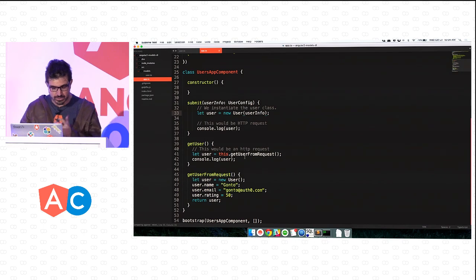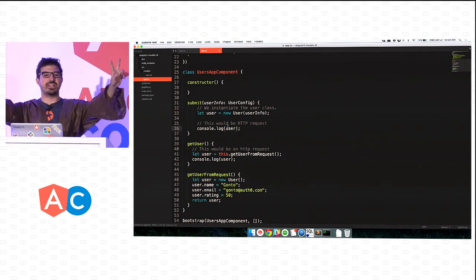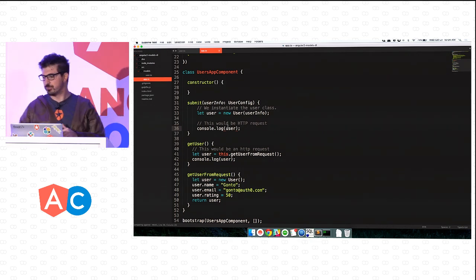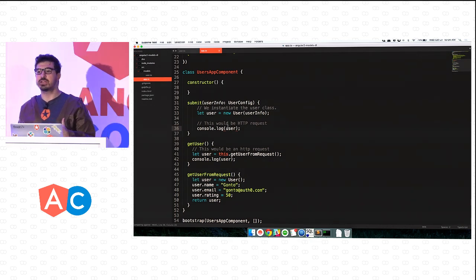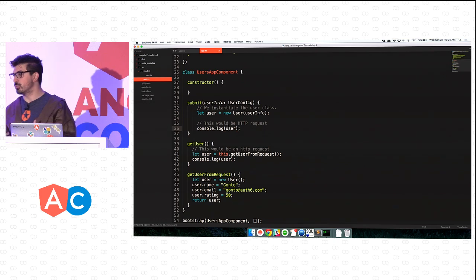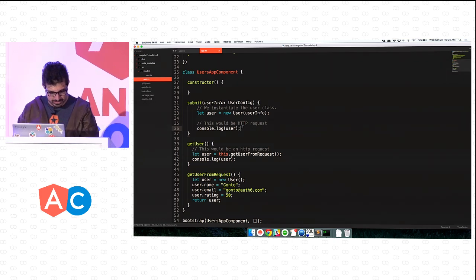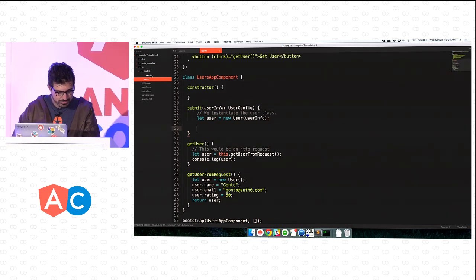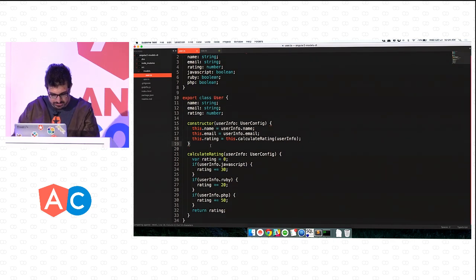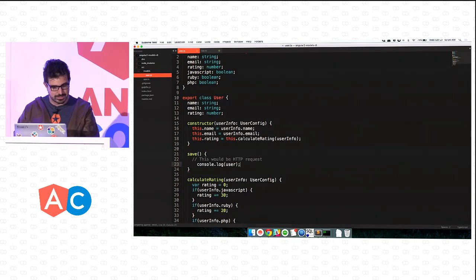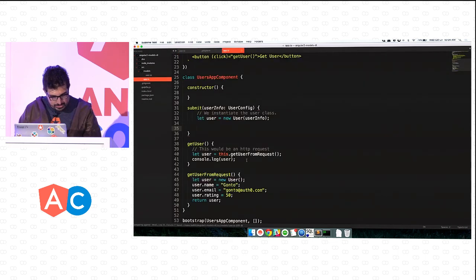Next one. So now that we're saving, we have this console log user, which is the HTTP request. It's saving the user. And the user should, again, be the one who is responsible for saving itself. So again, let's cut and paste. Now in the user, we'll have this save method, which will basically call the HTTP request, which in this case just does this console log. So if we come back here, we put user.save, and it should still work.